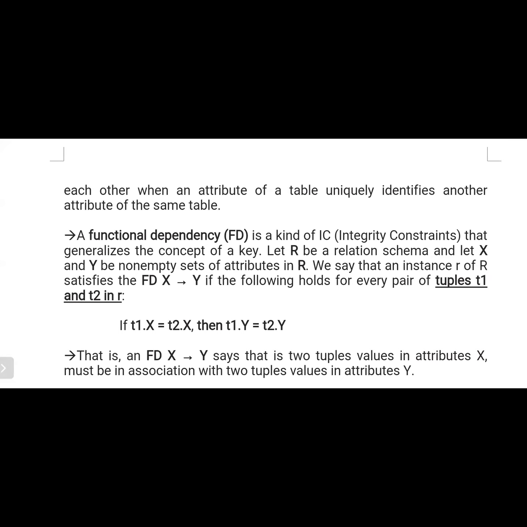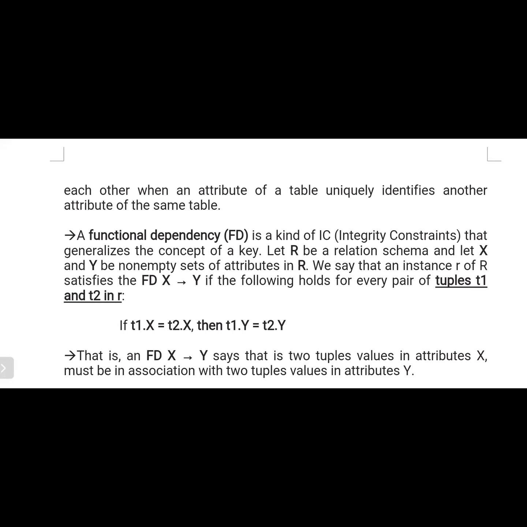Okay. Now a functional dependency from X to Y holds for every pair of tuples T1 and T2 in R. Here, tuple means rows. Please don't get confused. One table is considered, the table name is R, and X and Y are the columns. In those columns, we are maintaining some values, for example, one name is A, two name is B, like that.